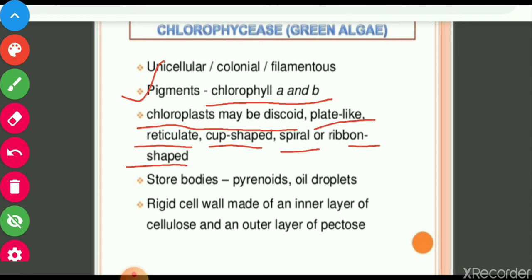Stored food: they store food in the form of pyrenoids or oil droplets. Very important thing, what stored food is there? This is in the form of pyrenoids or oil droplets. Their cell wall is rigid, made up of an inner layer of cellulose and an outer layer of pectose. So cellulose and pectose are found in the cell wall of Chlorophyceae. These are the green algae.